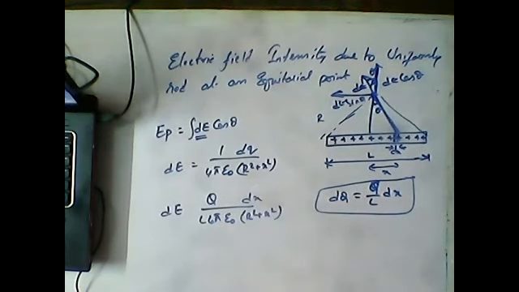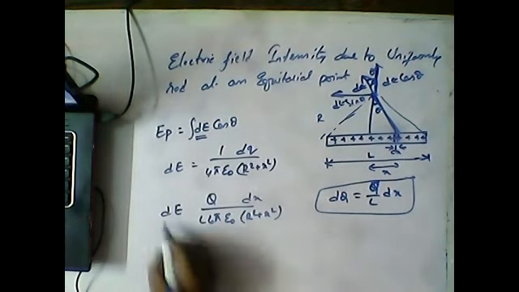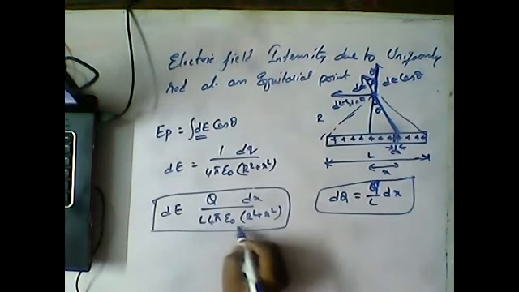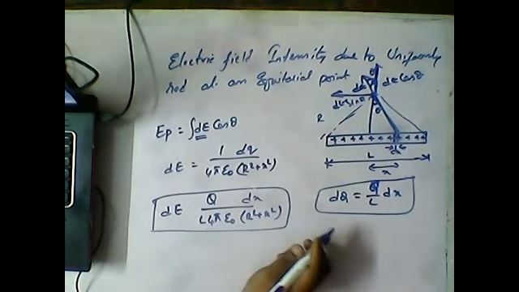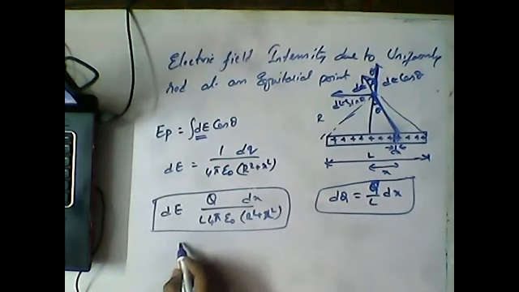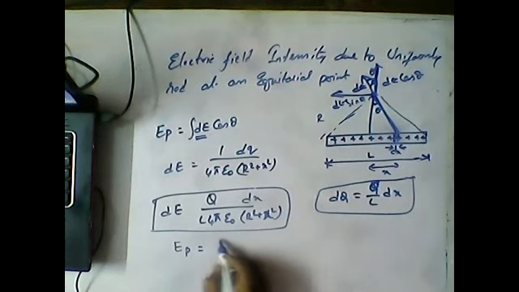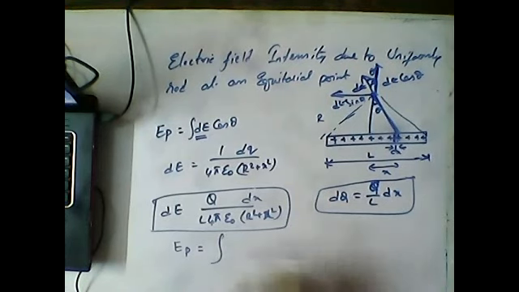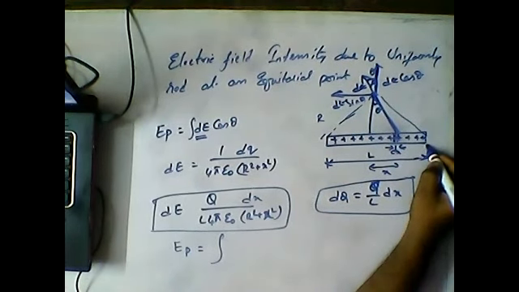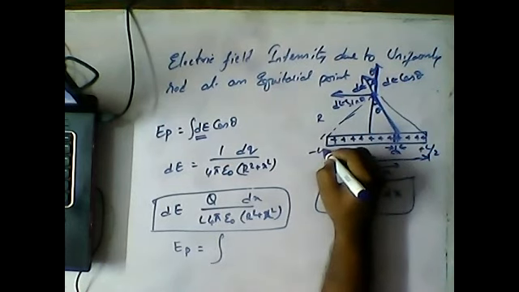So coming to the next point, integration of dE cos theta. We can write this overall as EP is equal to integration, with limits. Since the length is L, it can be divided into equal halves, so here it is plus L by 2, here it is minus L by 2.